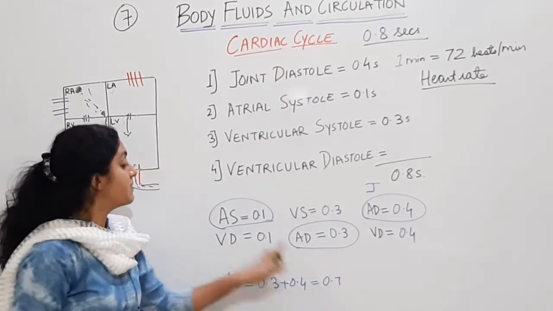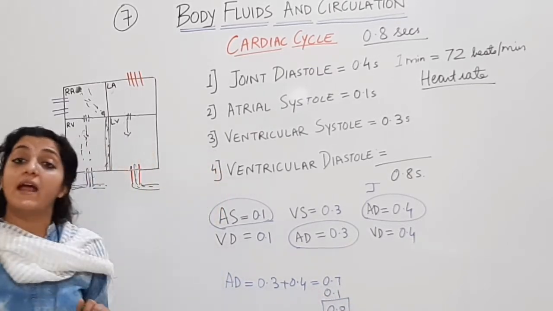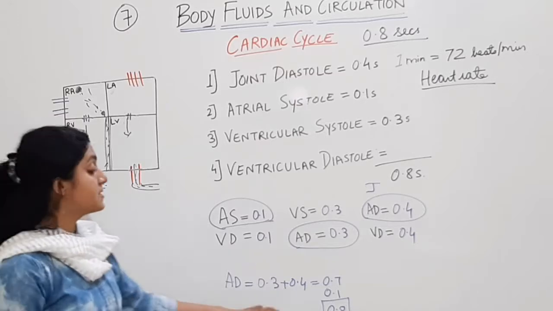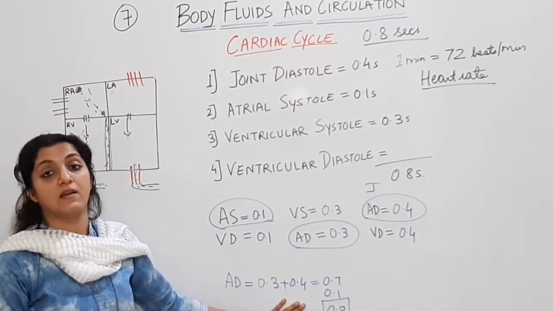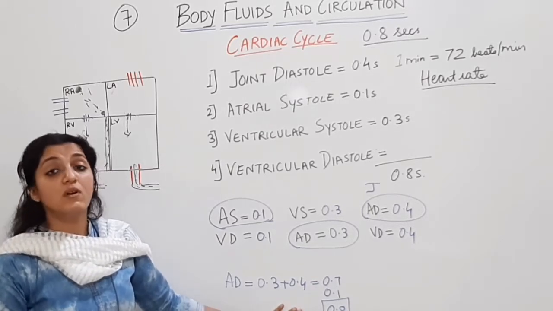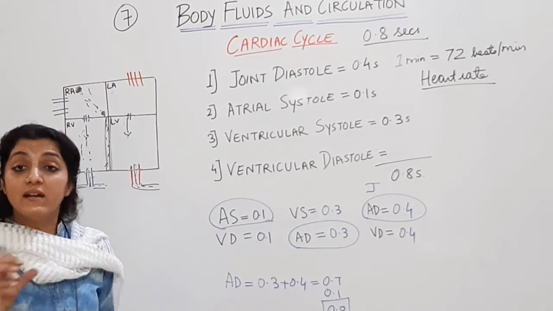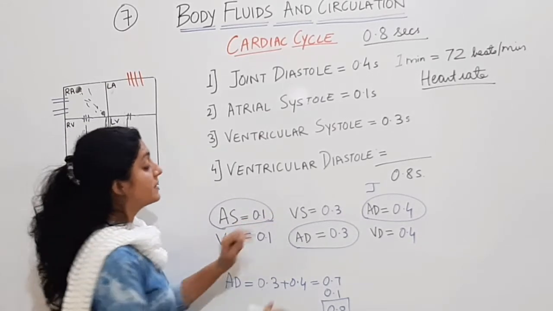This 0.7 and this 0.1 when the atria are in systole is going to make up 0.8, the atria's time in the cardiac cycle when the atria are contracting and when the atria are relaxing. Atrial systole or atrial diastole. Similarly, I am going to do it for the ventricles. Now, ventricular systole, when the ventricles are contracting, वो time कितना है?